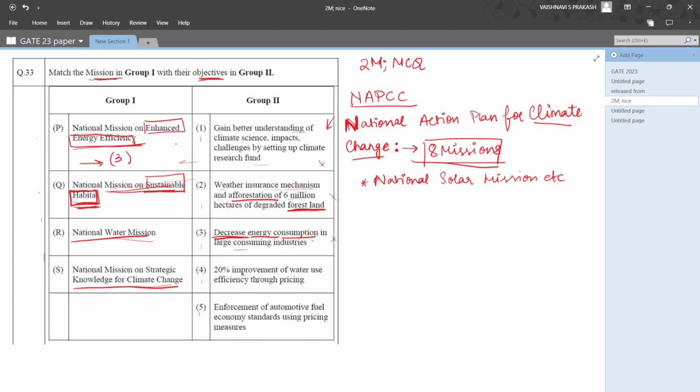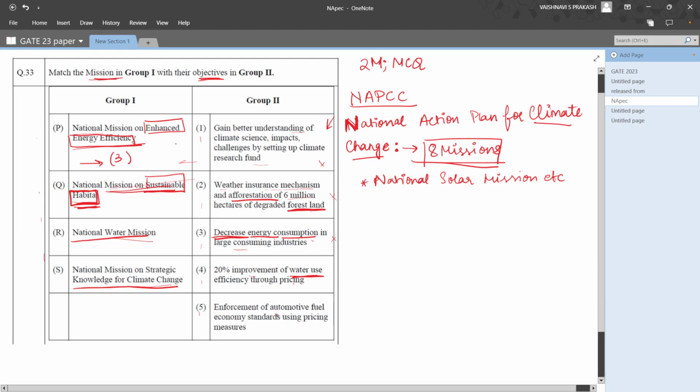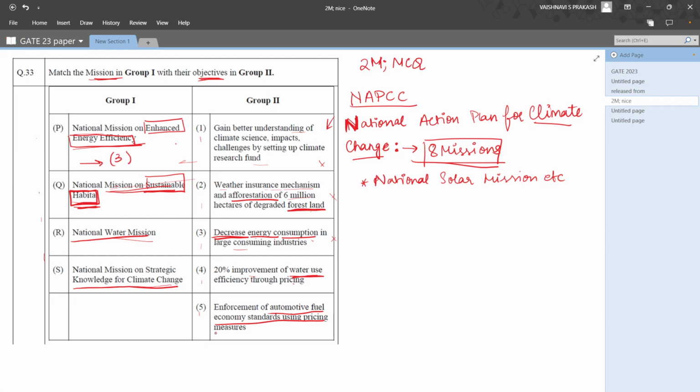So let's look at the fourth one. 20% improvement of water use efficiency through pricing. Again, this is talking about water use, so this is not what we want. Enforcement of automotive fuel economy standards using pricing measures.